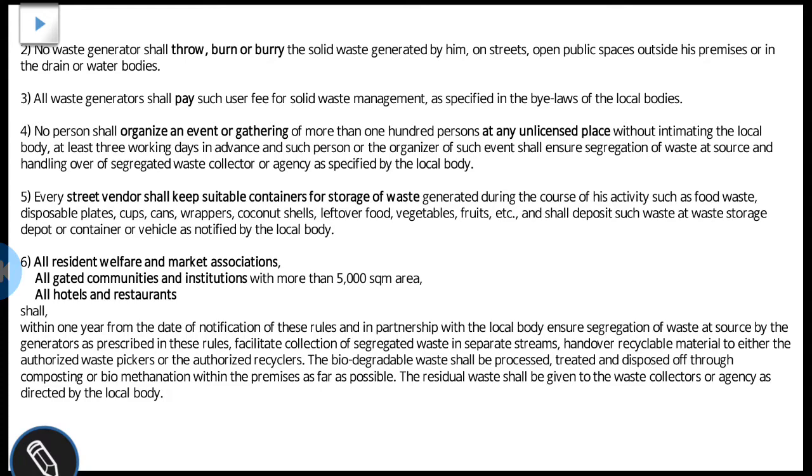And the last one is that all resident welfare and market associations, all gated communities and institutions with more than 5,000 square meter area, and all hotels and restaurants shall, within 1 year from the date of notification, make a partnership with the local body ensuring segregation of waste as stored by the generators, as prescribed by the rules.